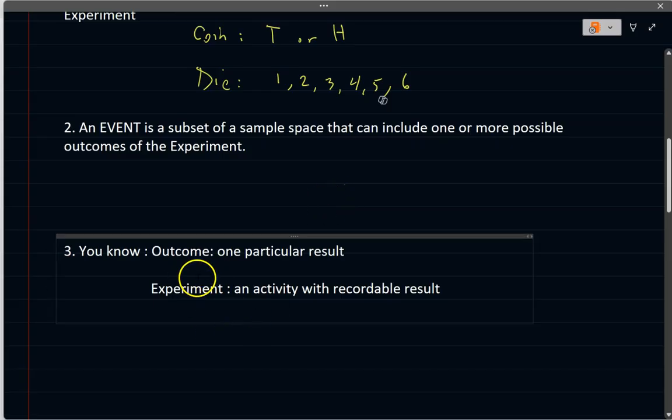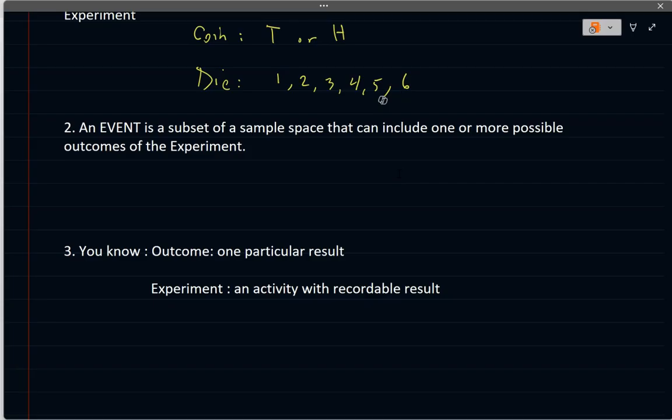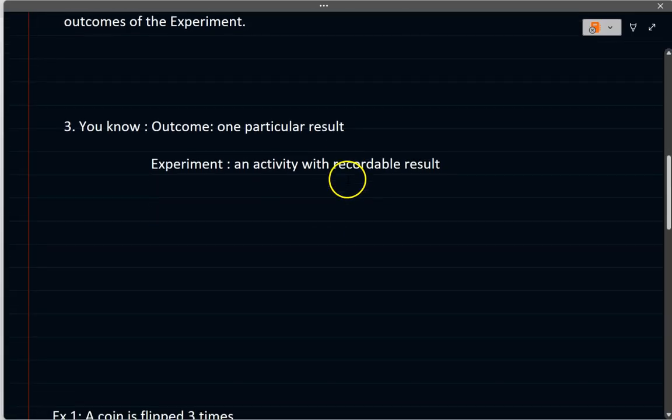And what is that experiment? I know I'm going back to the very basics, but an experiment is an activity with a recordable result. So that's what the experiment is, and not only in mathematics, but in science. Okay, now let's go through some examples.